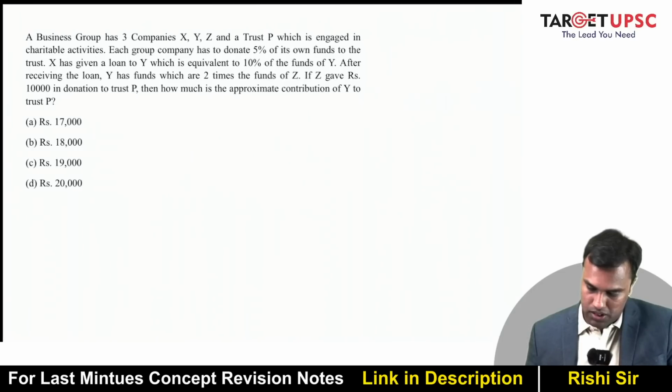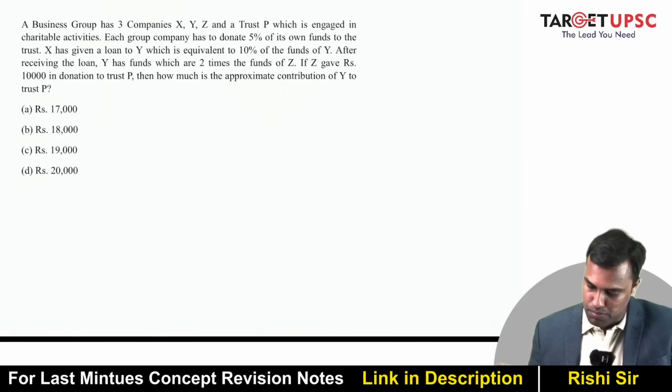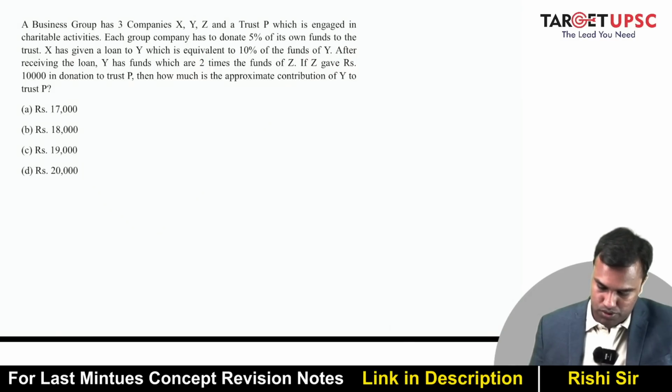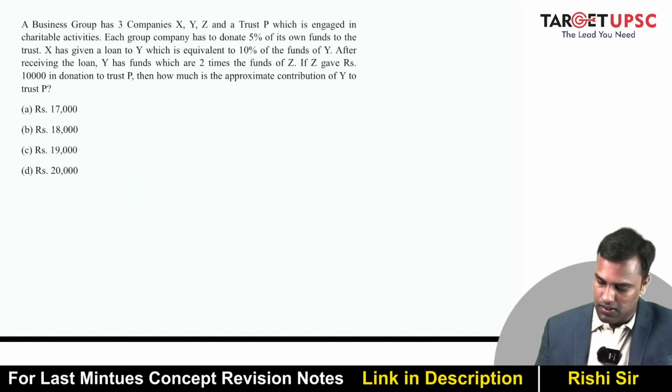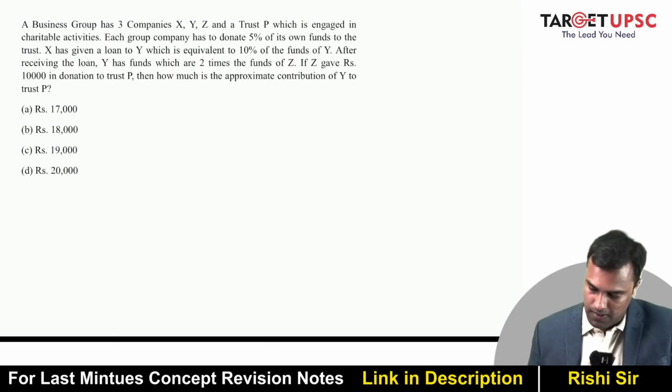A business group has 3 companies X, Y, Z and a trust P which is engaged in charitable activities. Each group company has to donate 5% of its own funds to the trust. X has given a loan to Y which is equivalent to 10% of the funds of Y. After receiving the loan, Y has funds which are 2 times the funds of Z. If Z gave rupees 10,000 in donation to trust P, then how much is the approximate contribution of Y to